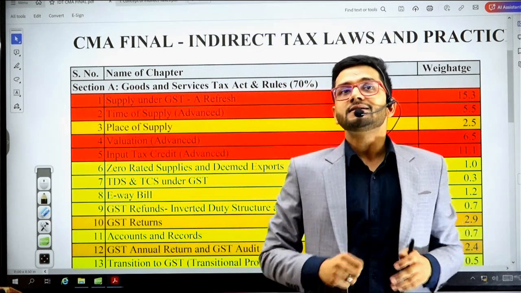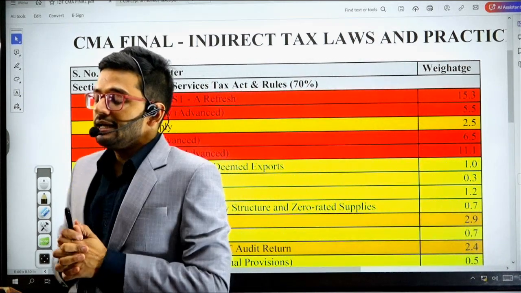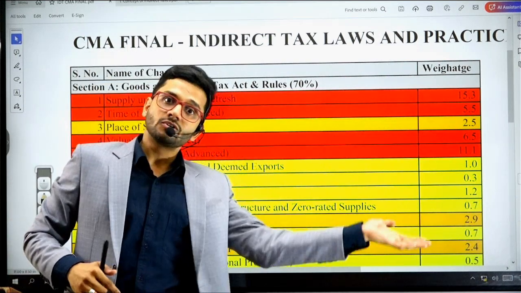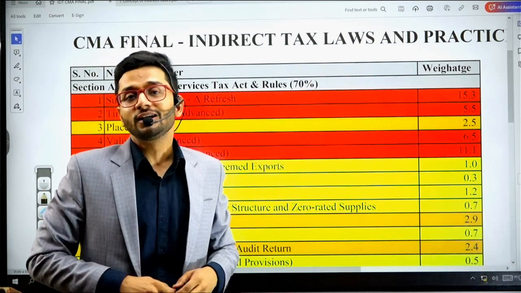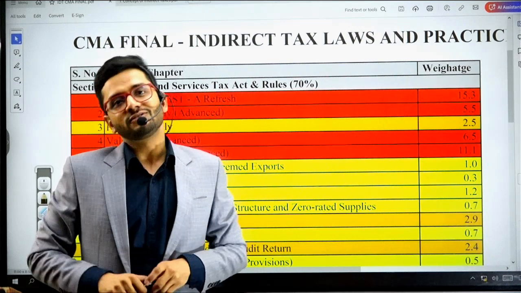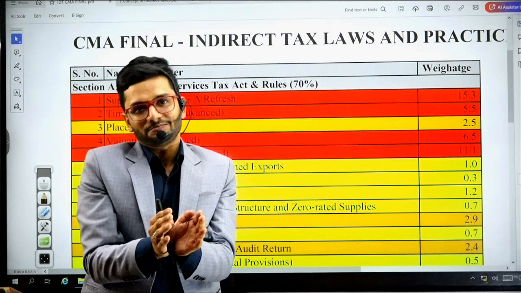So you are repeating this CMA study material again and again. Guys, why I'm emphasizing this point is that although law is the same, the depth in which law is covered in other courses is very different from the depth in which the law is covered in CMA final. So you need to be cautious that we cover the syllabus as per the CMA study mat.